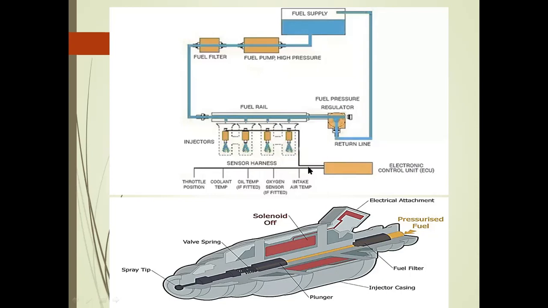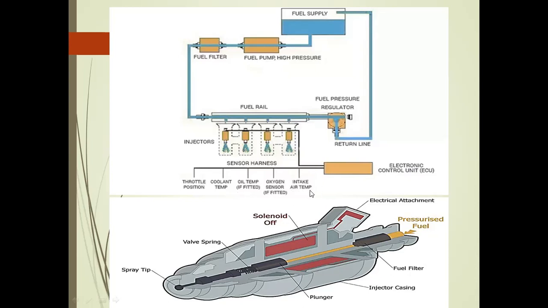There are different types of sensors. Generally a sensor is an electronic device that digitally gives signals, and it measures electronic or mechanical properties such as volume, pressure, temperature, mass, and velocity. They measure digitally and electronically send the message to the electronic control unit. In this MPFI, different types of sensors are used. One is the intake air temperature sensor, another is the oxygen sensor, another is the oil temperature sensor, another is the coolant temperature sensor, and another is the throttle position sensor.